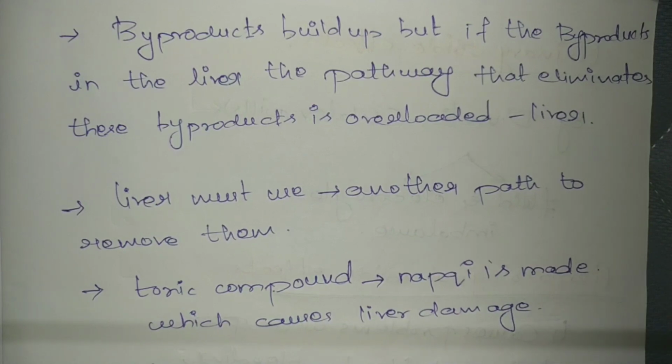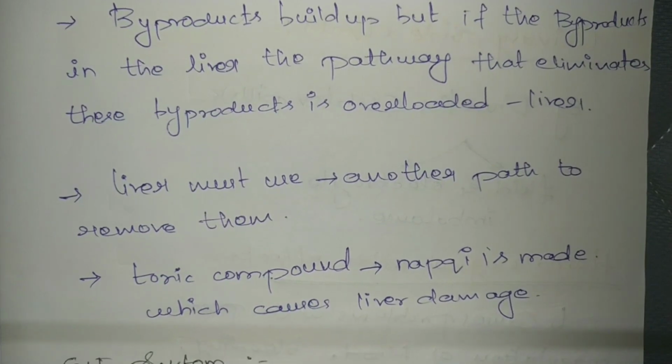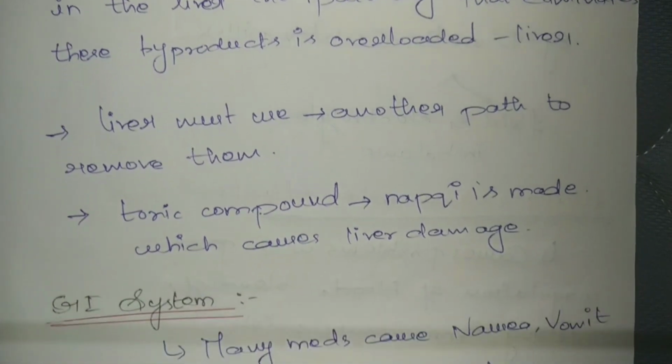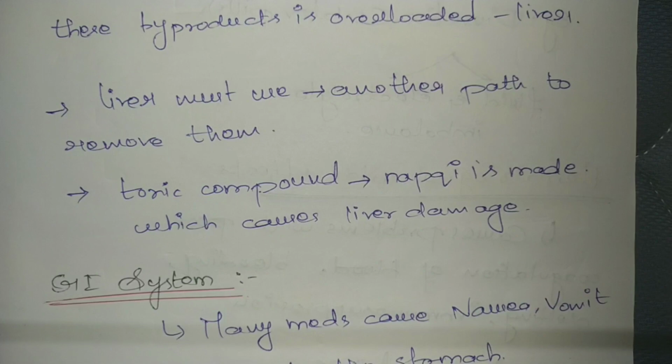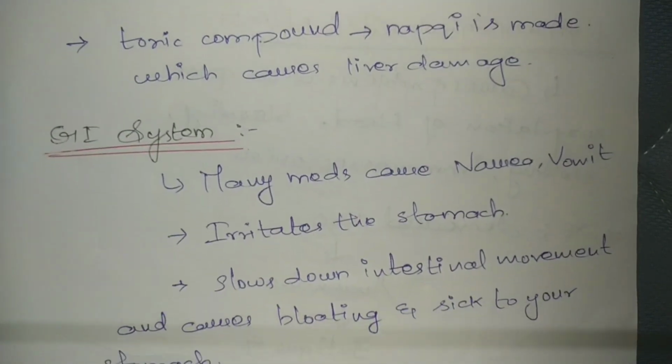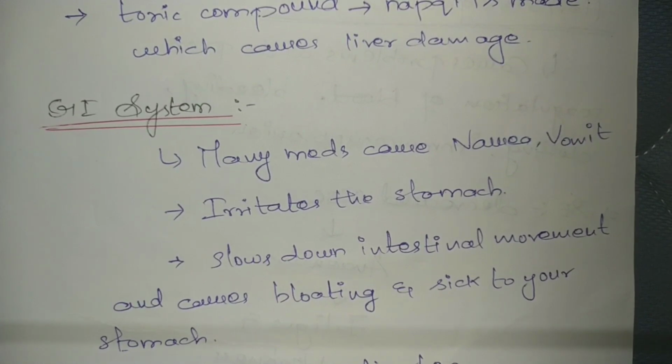These byproducts get built up in the liver, so the pathway that eliminates them gets overloaded. Now the liver must use another path to remove them. That's when a toxic compound called NAPQI, N-acetyl-p-benzoquinone imine, is made, which causes liver damage.